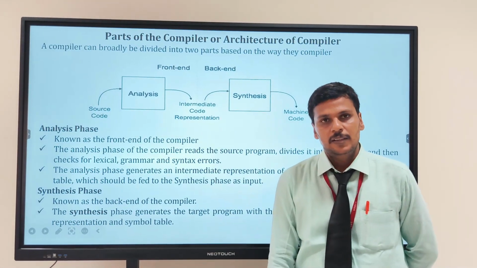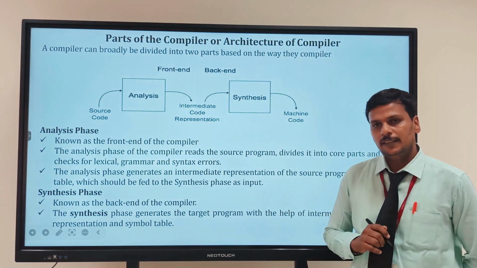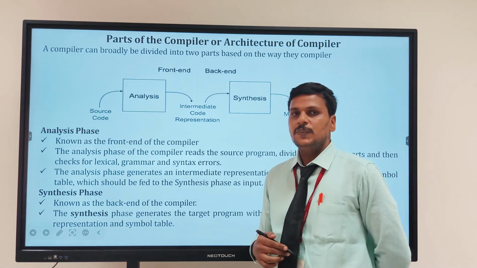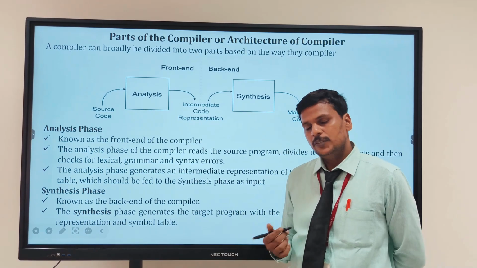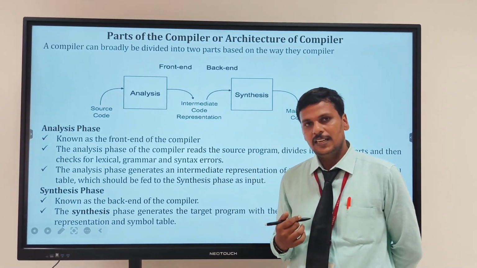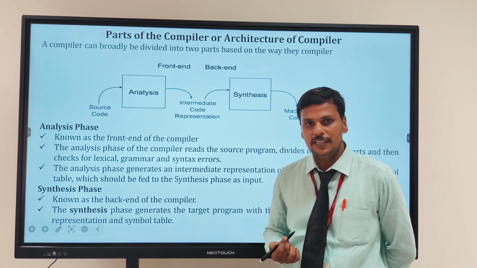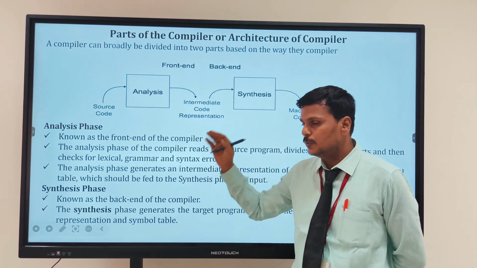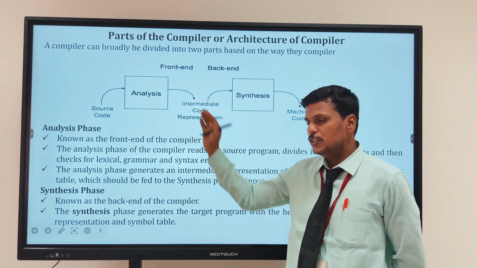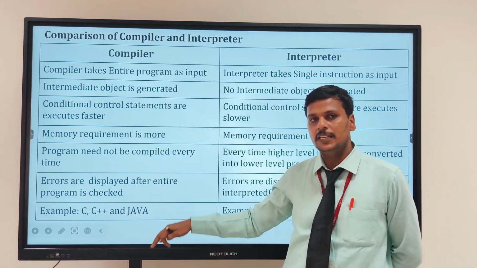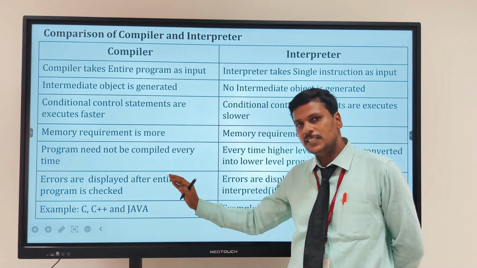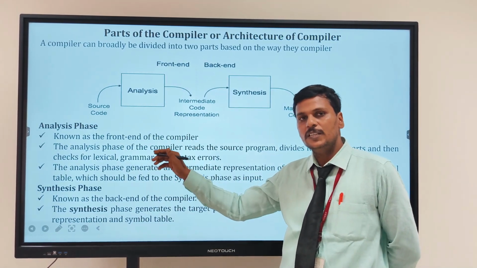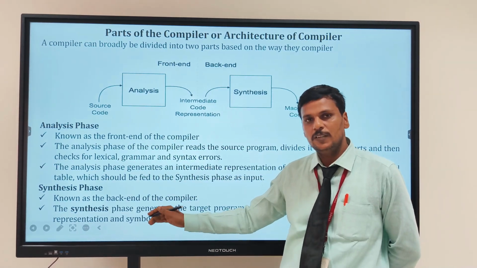Parts of a compiler. There are two parts of a compiler: one is the analysis part, another one is the synthesis part. There are 6 phases in a compiler: lexicon analyzer, syntax analyzer, semantic analyzer, intermediate code generation, code optimization, and code generation. Those 6 phases are divided into 2 parts: one is the analysis phase, another one is the synthesis phase. The analysis phase is called the front end, and the synthesis phase is called the back end.